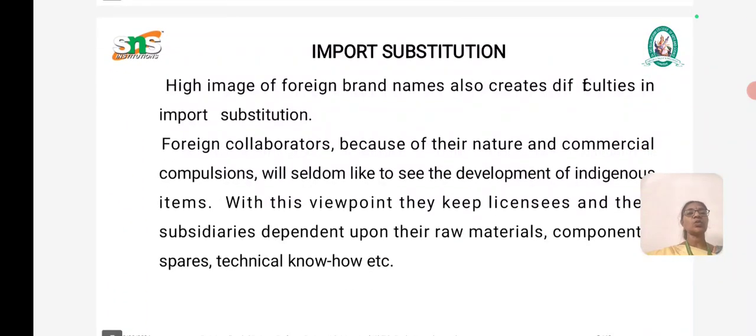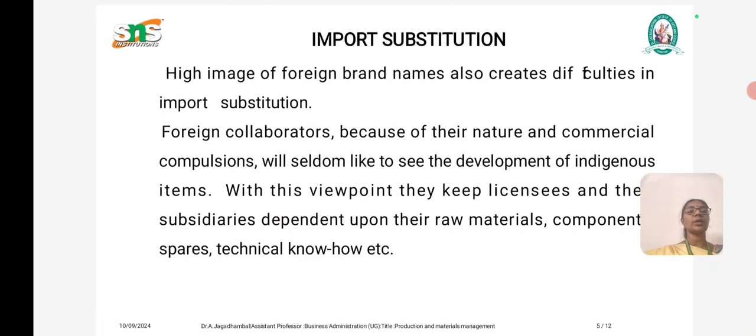Next, the high image of foreign brand names also creates difficulties in import substitution, because everyone thinks that a foreign product means a high quality product. These names already carry a high image, so that is one of the most important difficulties in import substitution.